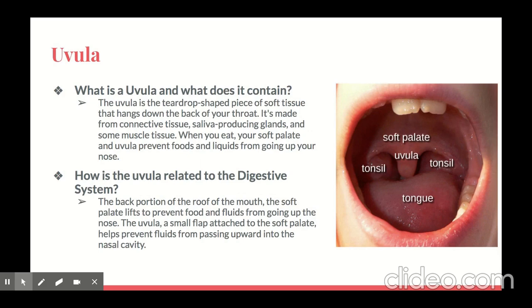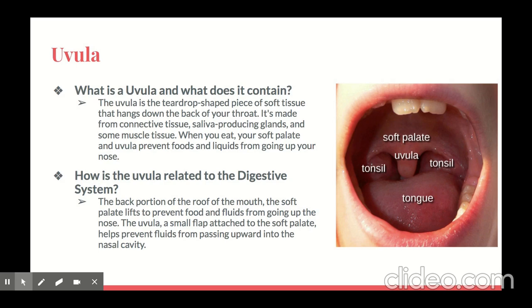The uvula. What is the uvula and what does it contain? The uvula is the teardrop-shaped piece of soft tissue that hangs down from the back of your throat. It's made from connective tissue, saliva-producing glands, and some muscle tissue. When you eat, your soft palate and the uvula prevent foods and liquids from going up your nose. How is the uvula related to the digestive system?